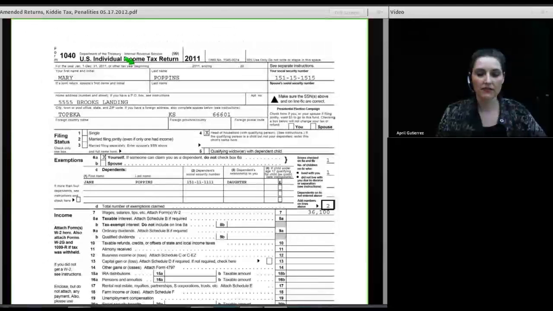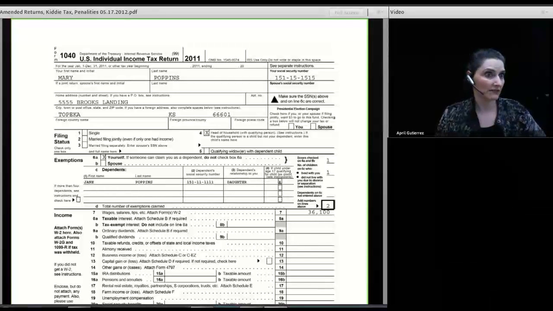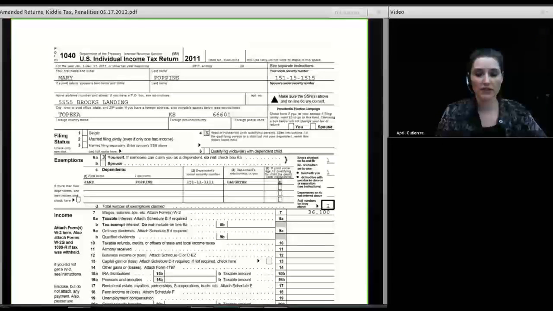So for you as students, your job is to prepare the corrected return. And I can see in the time we have allowed, you probably don't have time to prepare the whole corrected return, so I'm going to show you the corrected return. And I'm going to show you the original return, and your job then would be to do the 1040X. How's that? So her original return,